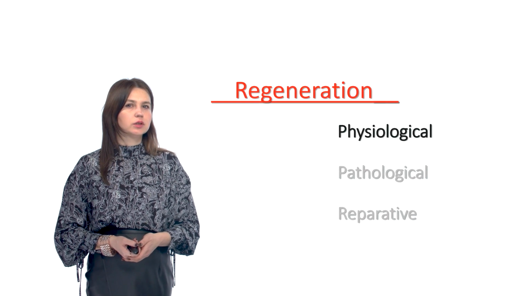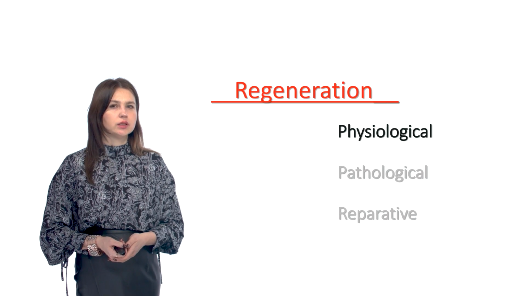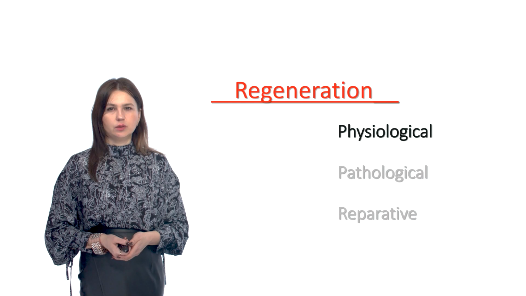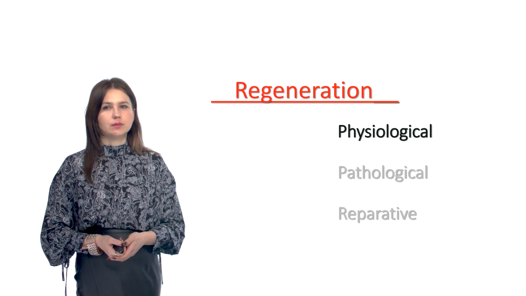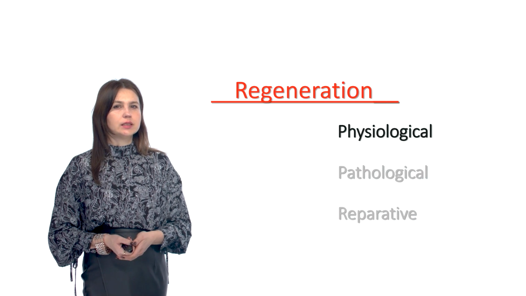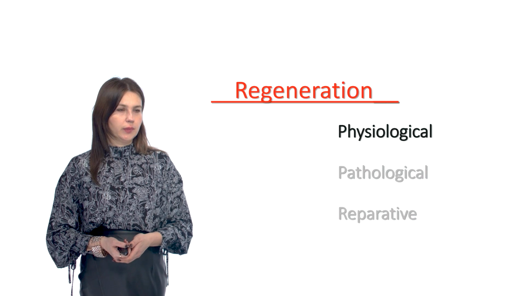Physiological regeneration can be observed in tissues which are characterized by continuous loss of cells, such as skin, intestinal mucosa, and blood. Within this form of regeneration, labile system cells and stem cells divide, resulting in differentiated cells that then replace the lost cells during normal activity.